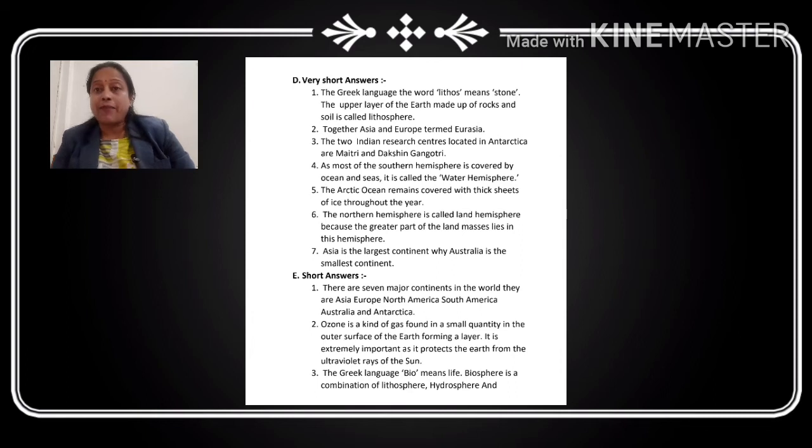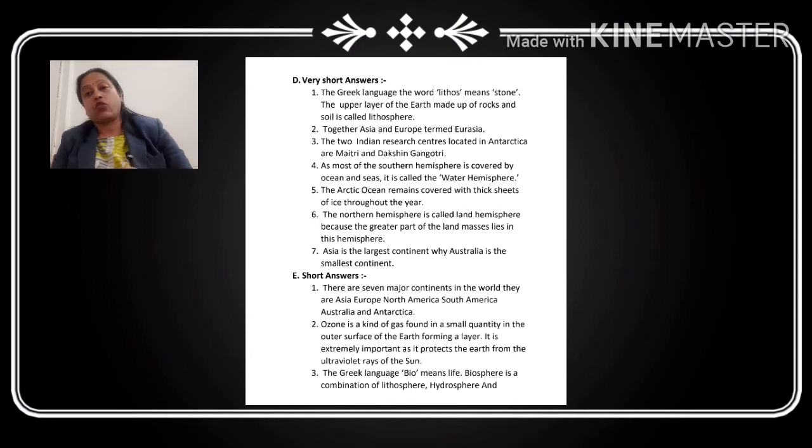The reason is very simple. Most of the southern hemisphere is covered by water, water bodies we can say, that is ocean and sea. That is the reason we call the southern hemisphere the water hemisphere.